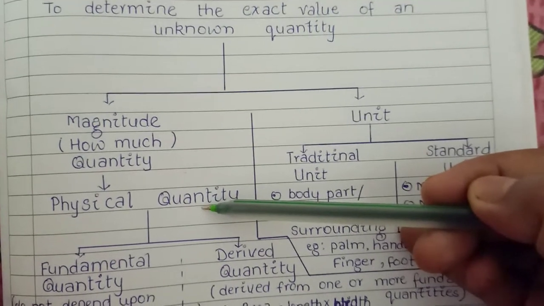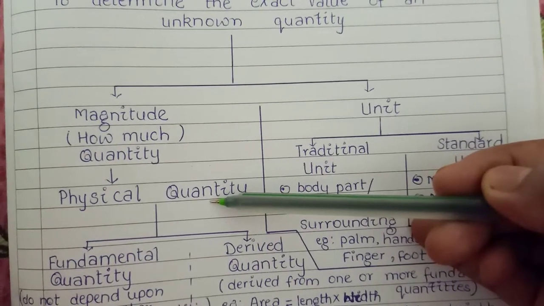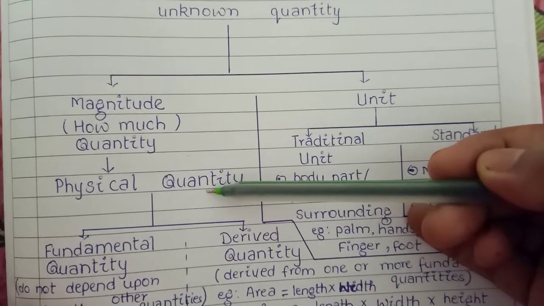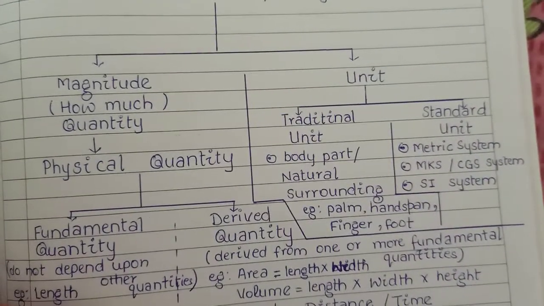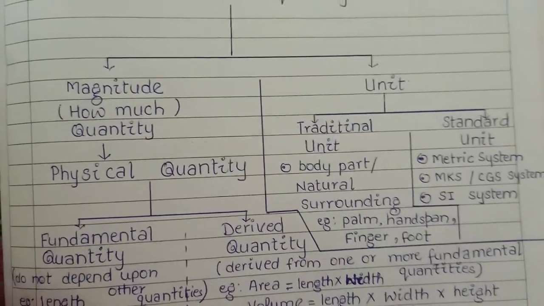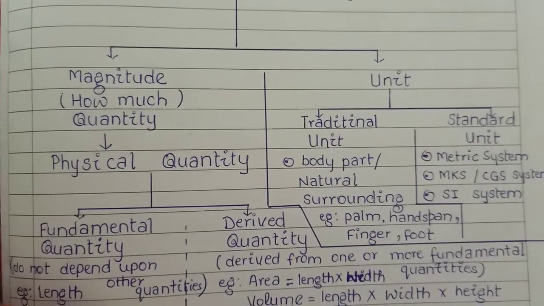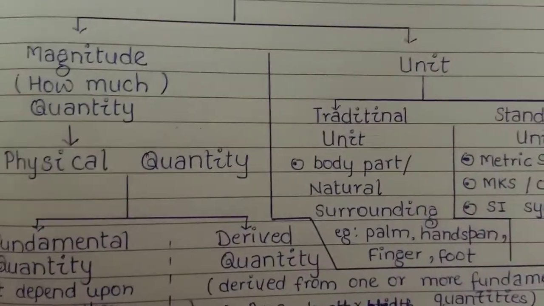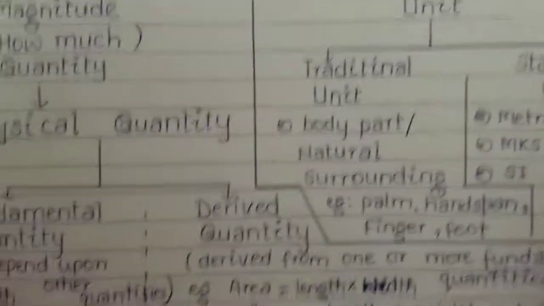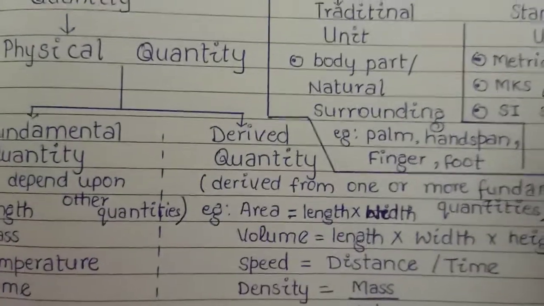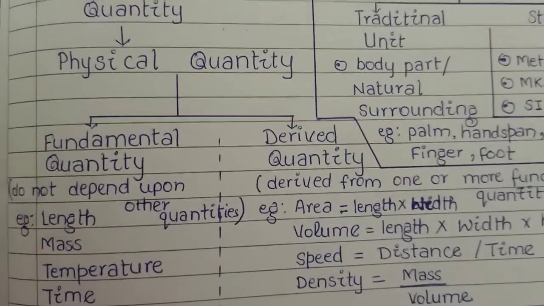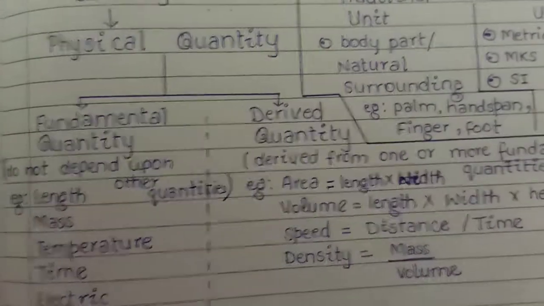For example, the volume of milk in a bottle, the distance between your school and home, the weight of our body is also a physical quantity.